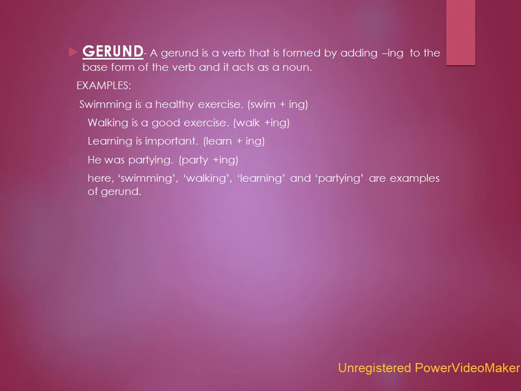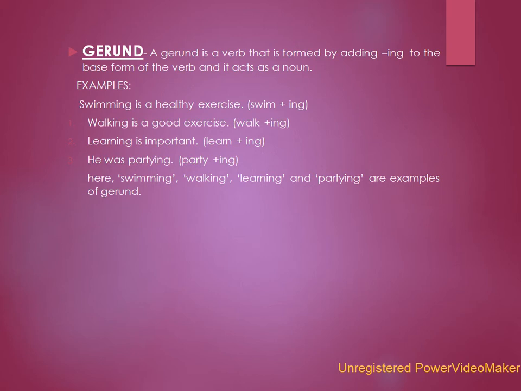Gerund. A gerund is a verb that is formed by adding ing to the base form of the verb, and it acts as a noun in a sentence. Let's see some examples. Swimming is a healthy exercise. So here, swim is the main verb and we are adding ing to it, so it becomes swimming. Next example, walking is a good exercise. Walk plus ing.